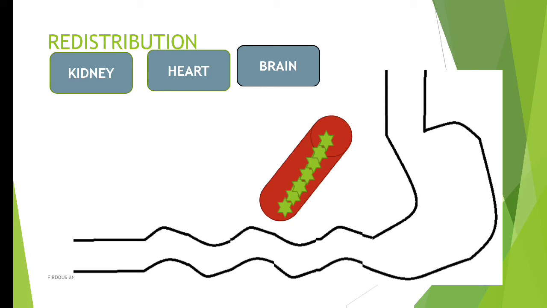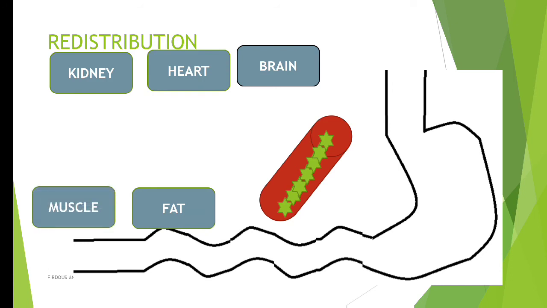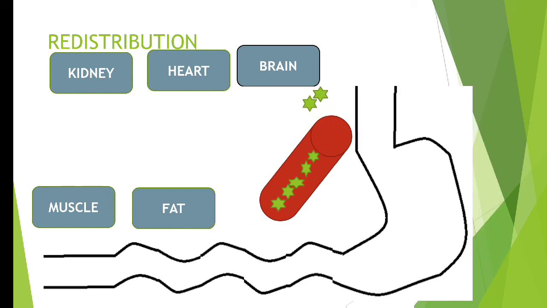Similarly, there are a few poorly perfused organs, like fat, your adipose tissue, and your muscles. These organs are getting poor blood supply. So wherever the blood supply is more, blood flow will be more, and along with blood, the flow of drug will also be more in these areas.